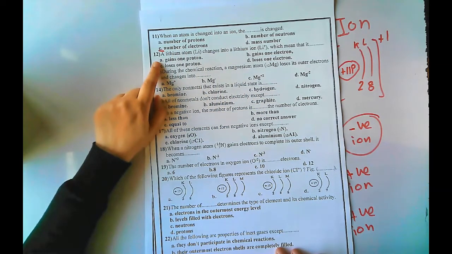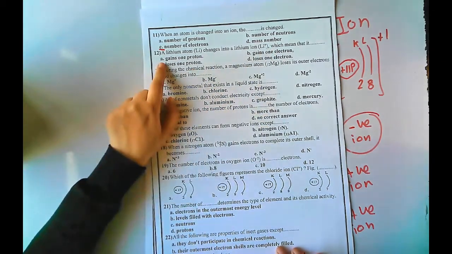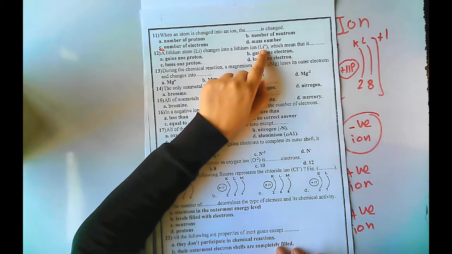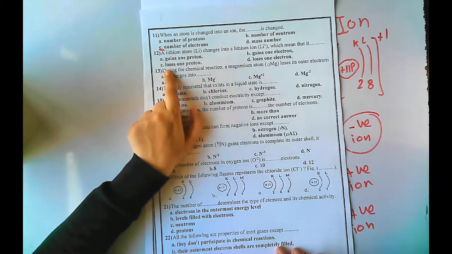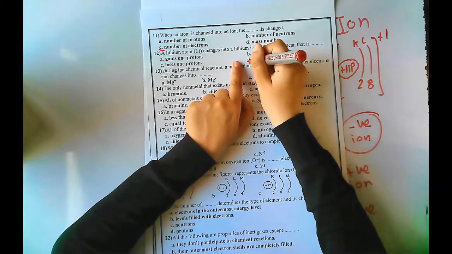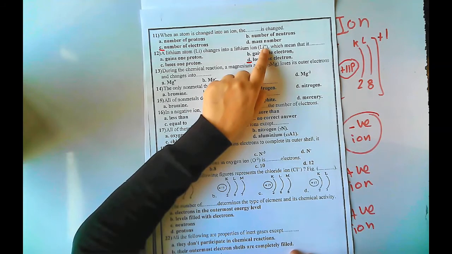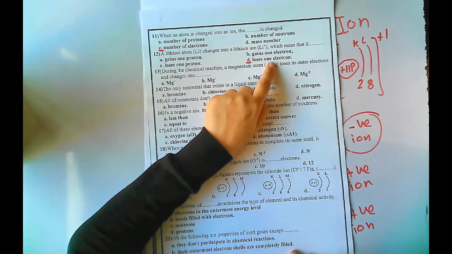Lithium, Li, a lithium atom, changes into a lithium ion, +1. Which means what? When it is positive, it means that it loses or gains? Of course, positive means lose. So does it lose 1 proton or lose 1 electron? Of course, lose 1 electron. We always say that they lose electrons, not lose protons. Why lose? Because it's positive. So positive means lose, and of course it loses 1 electron.